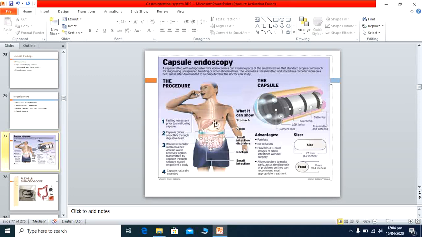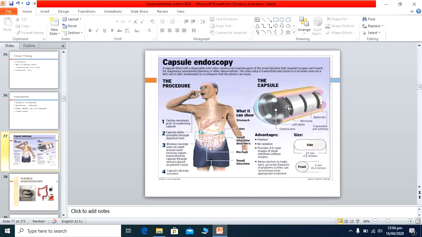It goes from the esophagus to the stomach, then to the small intestine, then the large intestine, and it is ultimately excreted from the anal canal. This is the new thing, and the small lights are attached. Here are the LED lights, and small cameras are attached to this, and it goes into the intestine and takes the pictures, and when it is excreted, these pictures are shown on the screens, and you can detect the disease in the intestine.